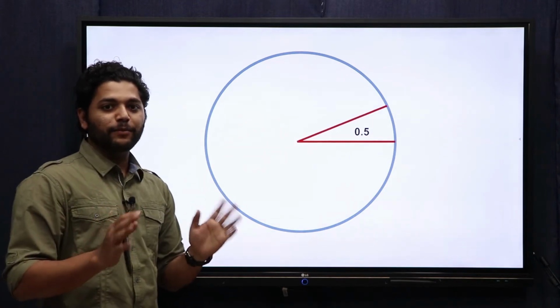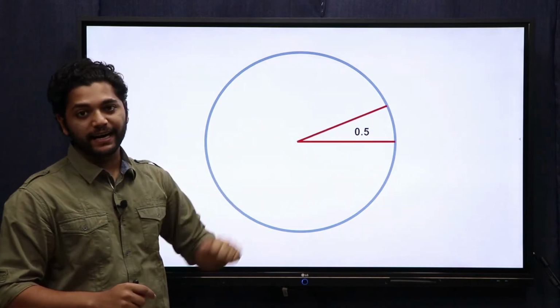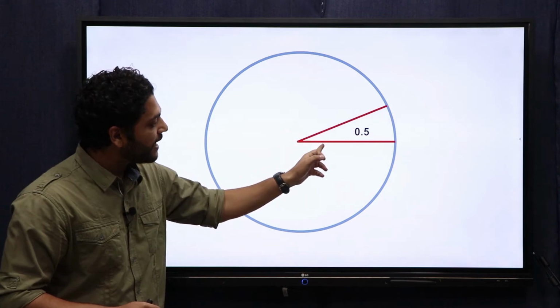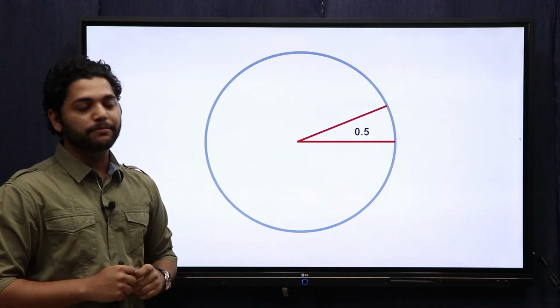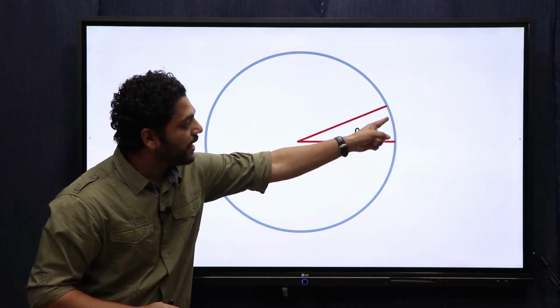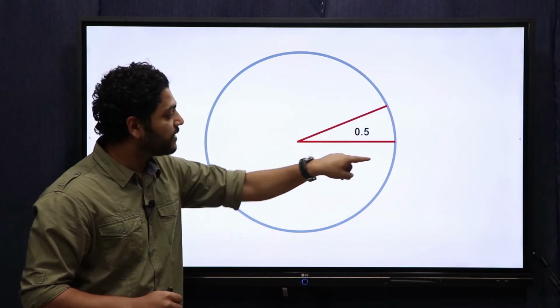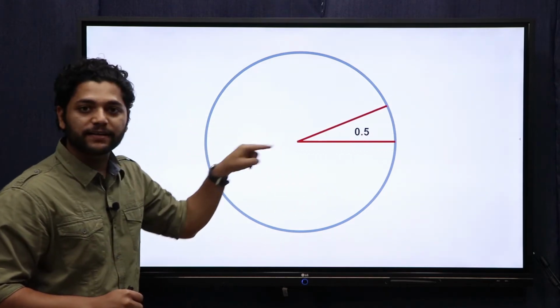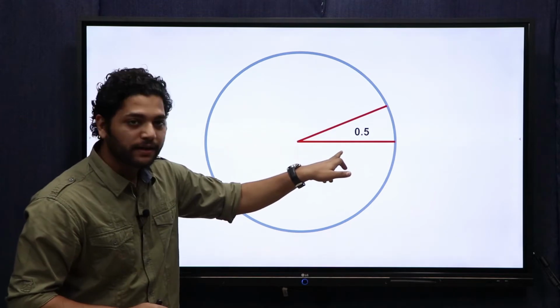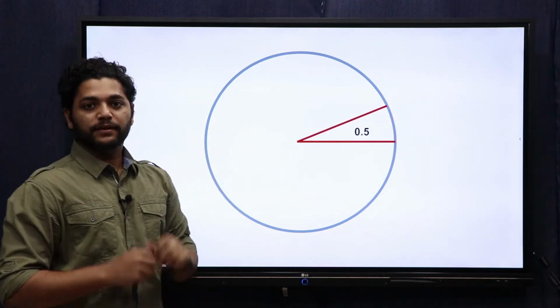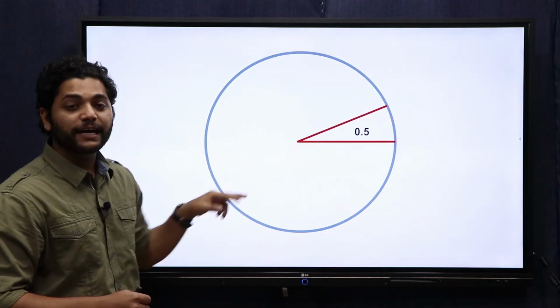So let us look at some examples of the measure of an angle in radians. Now if I say that this angle is 0.5 radians, what do I mean by that? I mean that this arc length is half the measure of the radius, right? If this is 1, this will be 0.5. That is what this angle of 0.5 radian means.